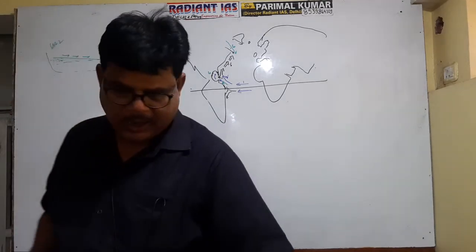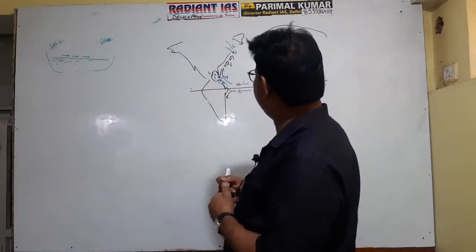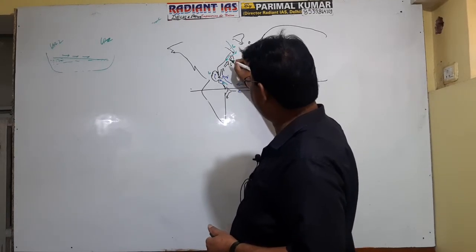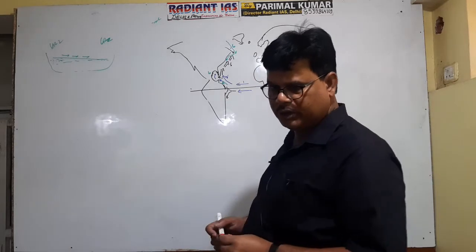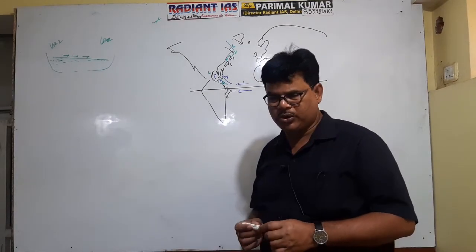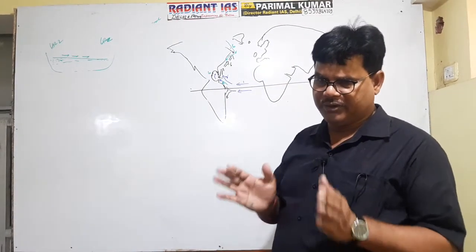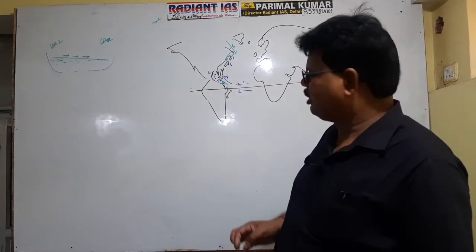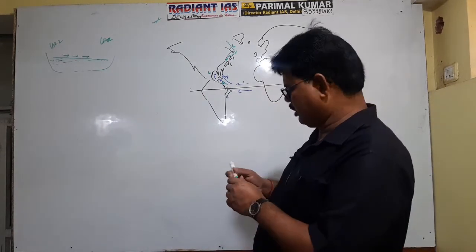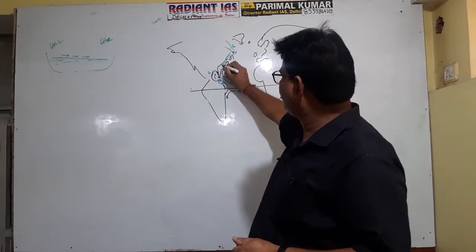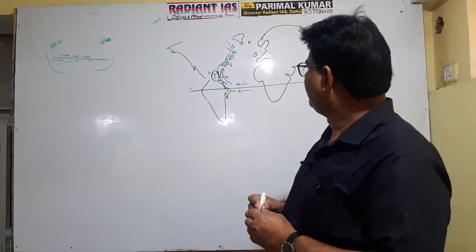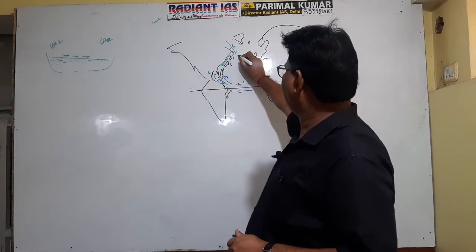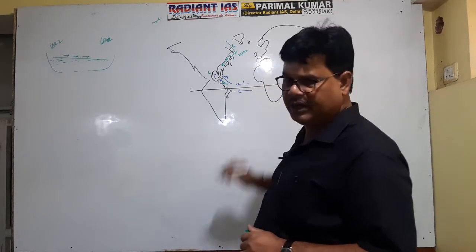And you see, one component of the Labrador current bifurcates in this direction and starts flowing from north to south along the eastern coastal part of North America and the Gulf Stream. This is referred to as the cold wall. This particular water is referred to as the cold wall. But most of the Labrador current and Gulf Stream start flowing in this direction.